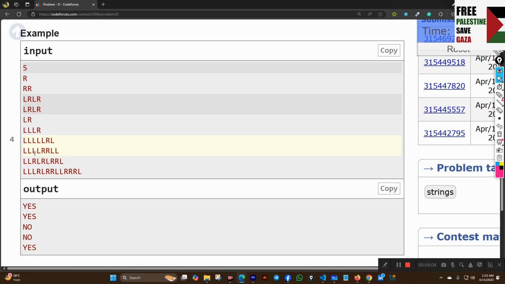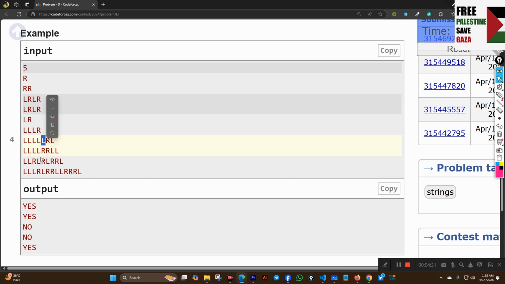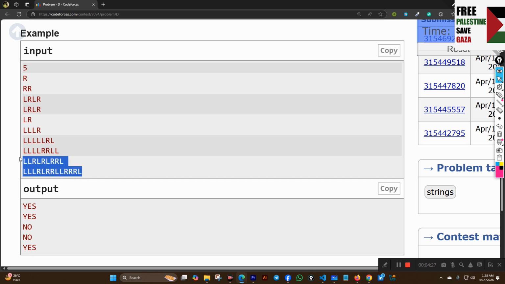In this test case, from the first L we can write this L. Then from this L we can write the second L. Then from the third L we can get the third L. Then from the fourth L we can get the fourth L, but this L is left behind, so this is not going to be satisfied.